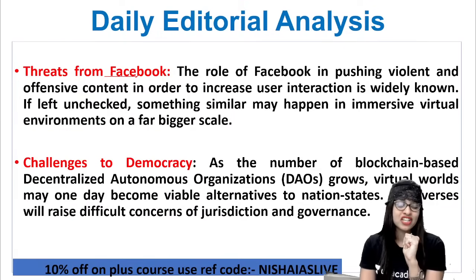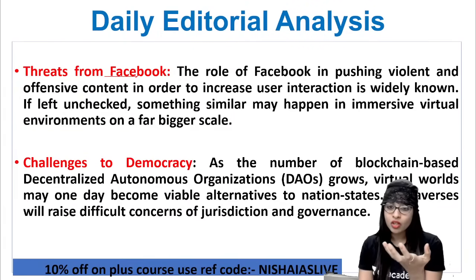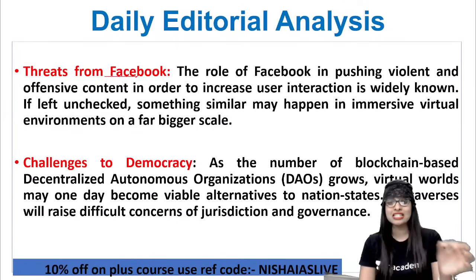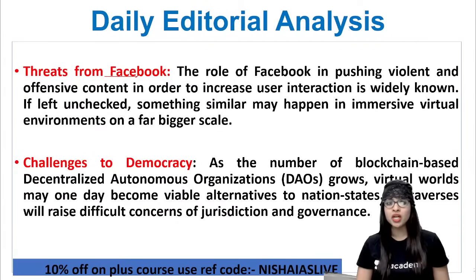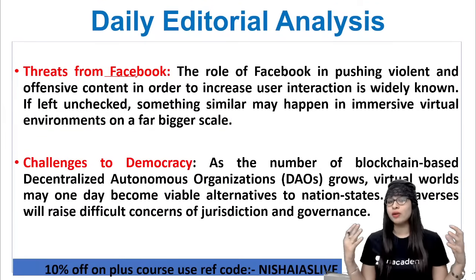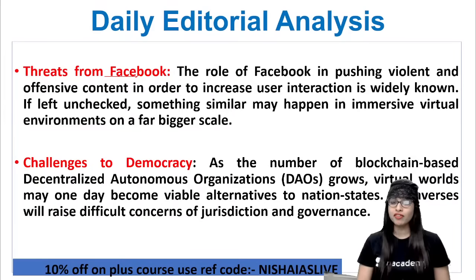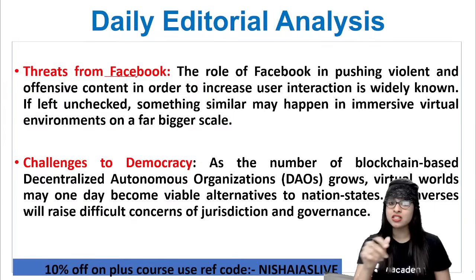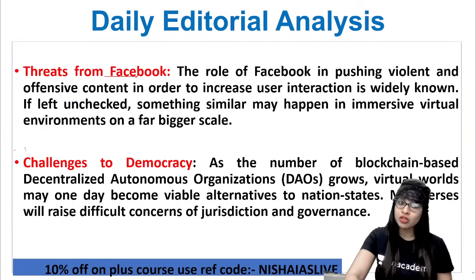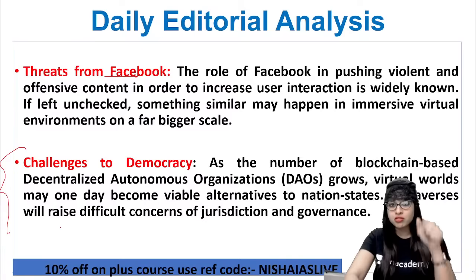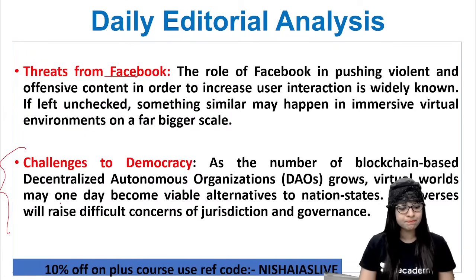And now, challenges to democracy. We all know that as the number of blockchain based decentralized autonomous organizations is increasing day by day, this virtual world we are talking about, the metaverse space, may one day become a viable alternative to nation states. Now, India being one of the most important democracies of the entire globe, don't you think so? Even for us it will be a huge challenge, because the metaverse will raise difficult concerns of jurisdiction and governance. This is important, guys, to be noted. We shouldn't give space for this. So what we should do is try to overcome these challenges, find a possible solution or a way forward to eliminate them one by one. Clear?